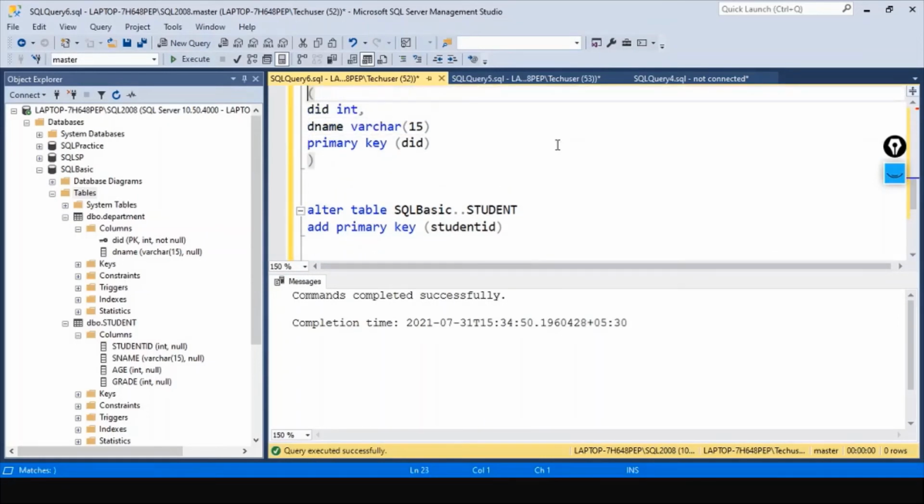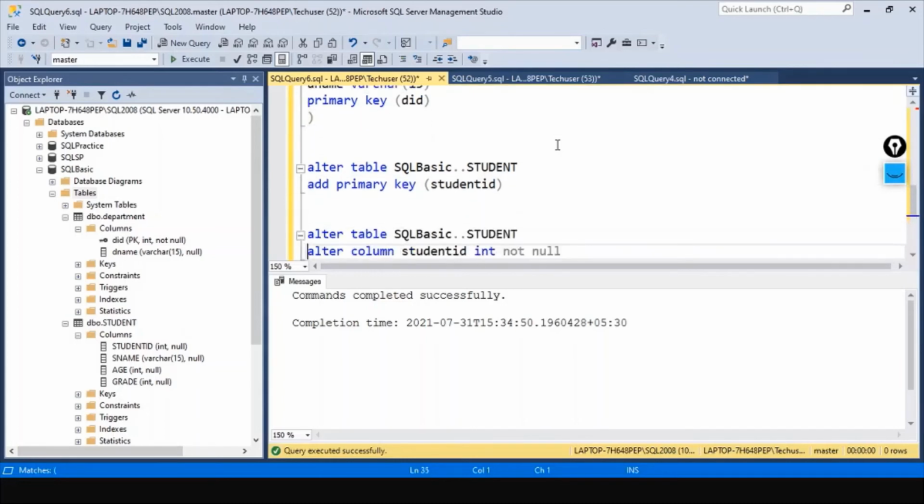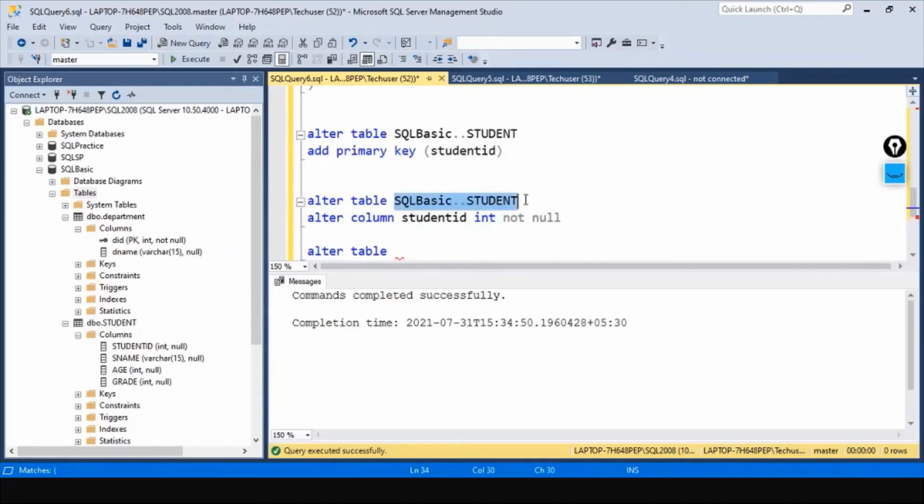Now, so far we are having primary key in both the columns. Now we are trying to create the foreign key. Let's go ahead and create it. Student. We have the column.